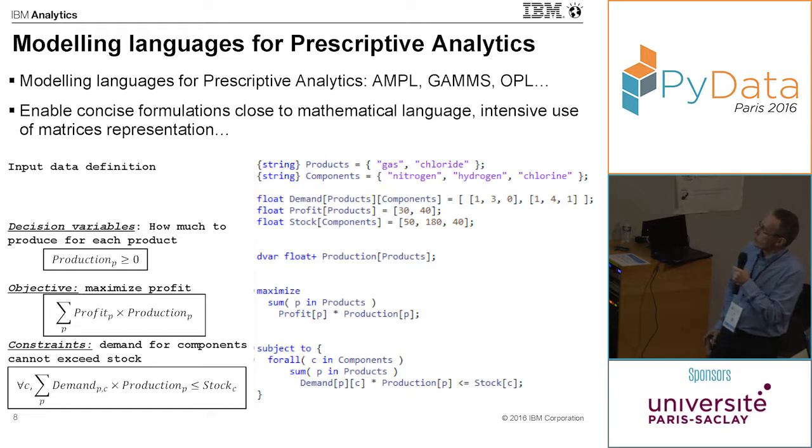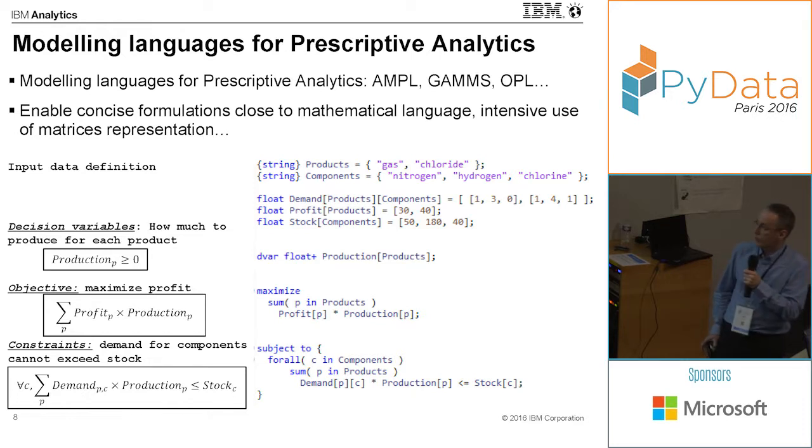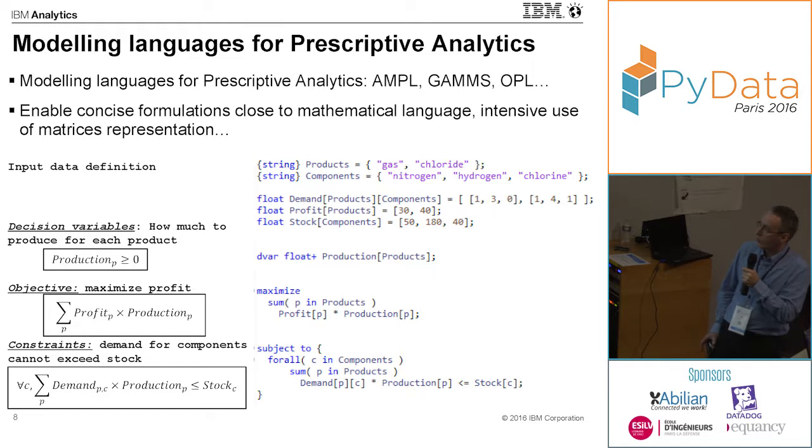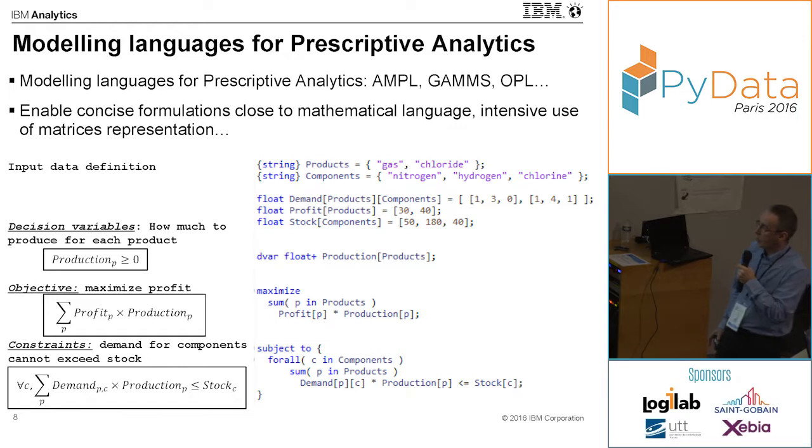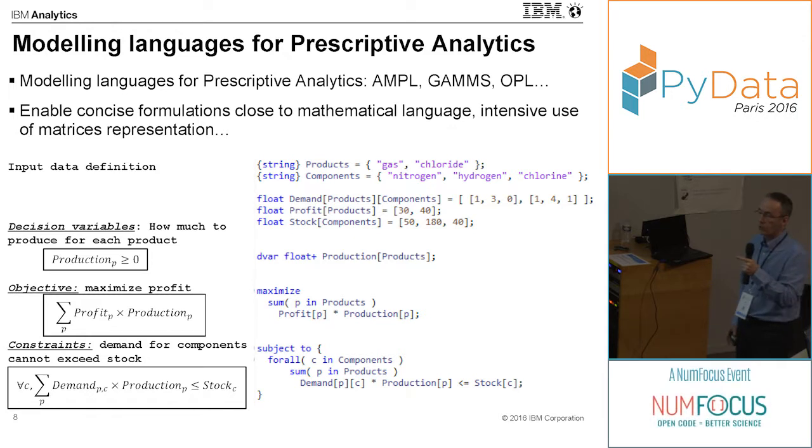Translated in OPL language, it looks like this. You declare your decision variables, you define your objective function, which is the sum over all products of this expression, and then you define your constraints. So again, for all components, the sum over all products of demand times production is less than or equal to stock. The formulation of the problem in those languages is actually very close to the mathematical representation, which makes it very convenient.